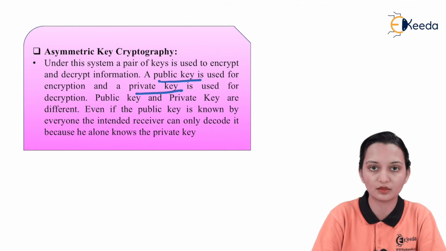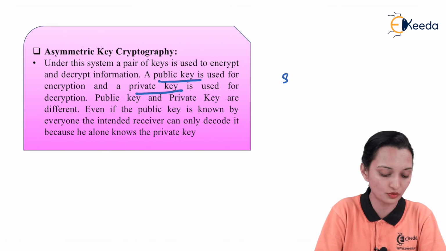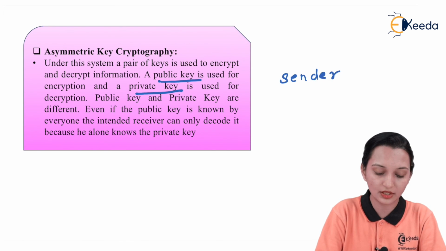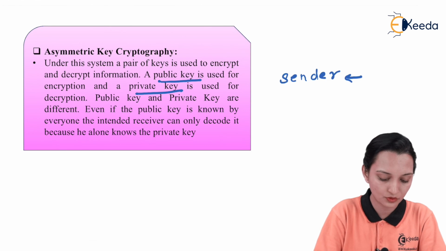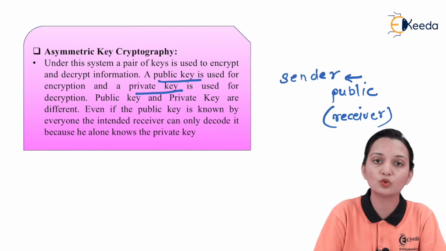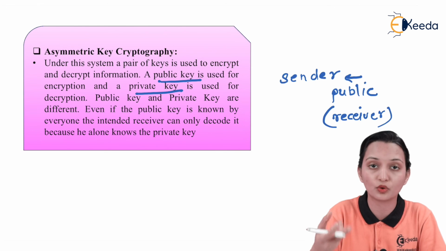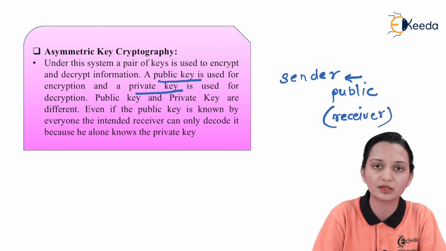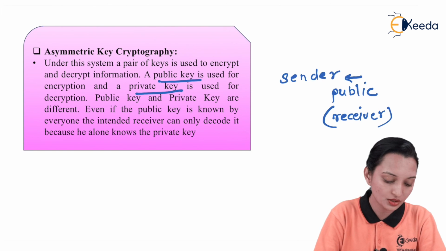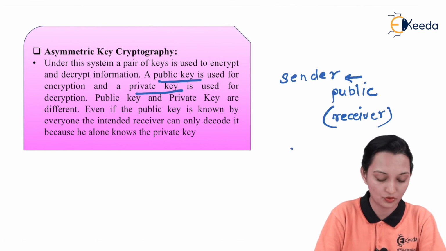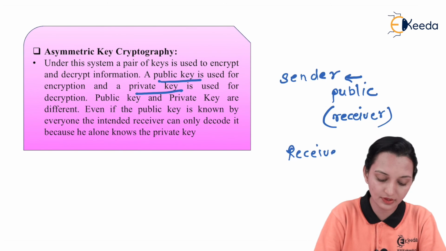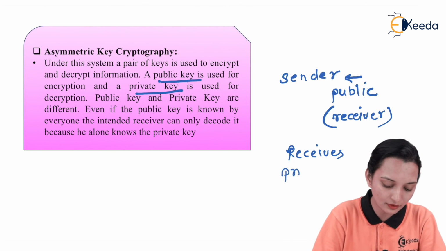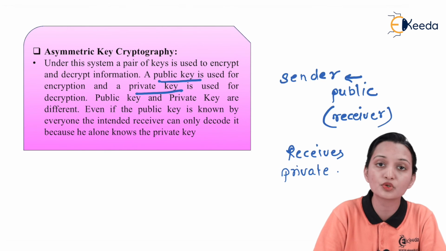The public key is used for encryption. Now who will do the process of encryption? Obviously the sender. So what does he require? The public key. The sender wants the public key, but whose? The public key of the receiver, so that he knows to whom he needs to transmit a message in the encoded format. So the public key is used for the purpose of encryption. Now for decryption, we use the private key. Who will decrypt the message? The receiver is going to decrypt the message. So what does he require? The private key, which is not known to the sender.